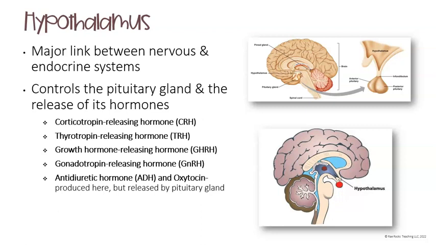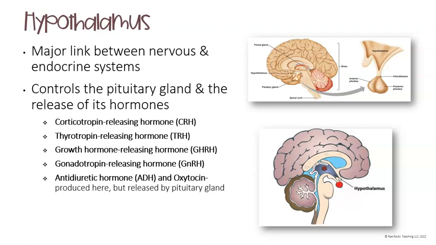So the hormones that the hypothalamus secretes are the following: corticotropin releasing hormone, thyrotropin releasing hormone, growth hormone releasing hormone, gonadotropin releasing hormone, and the antidiuretic hormone and oxytocin. They're actually produced here, even though they are released by the pituitary gland.